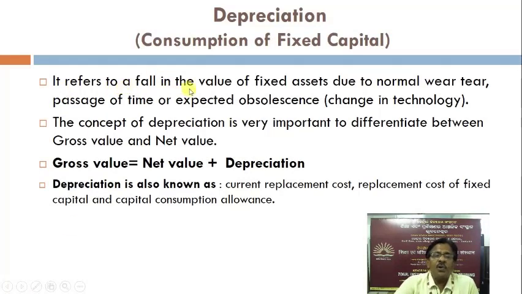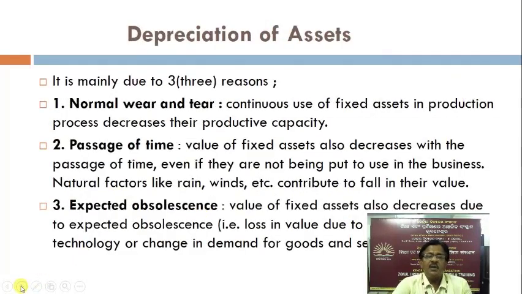It refers to a fall in the value of fixed assets due to normal wear and tear, passage of time, or expected obsolescence, that is change in technology. The concept of depreciation is very important to differentiate between gross value and net value. Gross value mathematically is equal to net value plus depreciation. Depreciation is also known as current replacement cost of fixed capital, that is consumption of fixed capital, and capital consumption allowance.